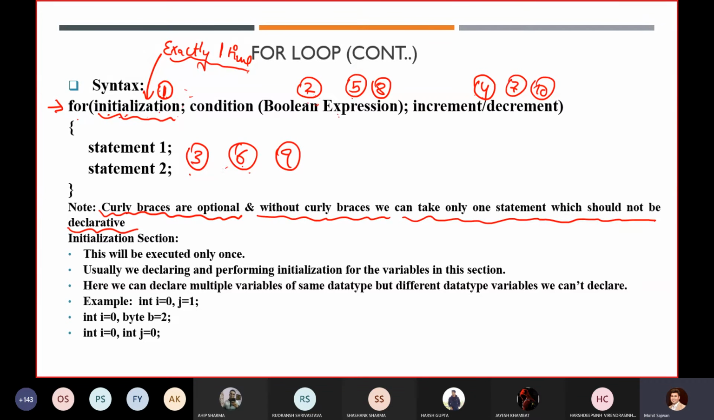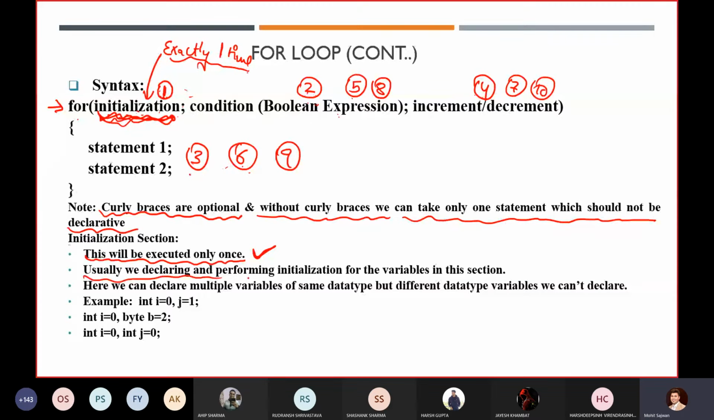Like the while loop, do while loop, and the if statement we have gone through, this initialization is very important. This will be executed only once. Always remember. Yes, any question? So this initialization step will be executed exactly one time, not more than that, not less than that.